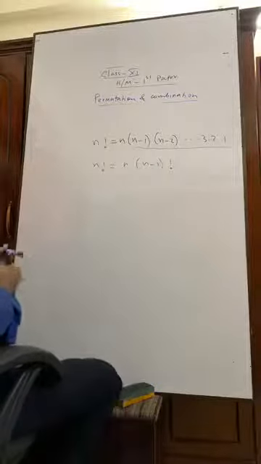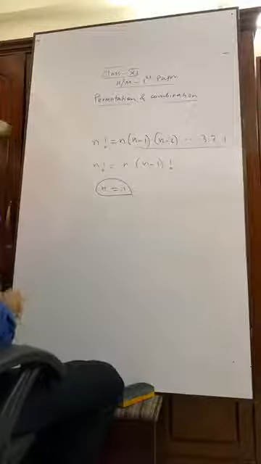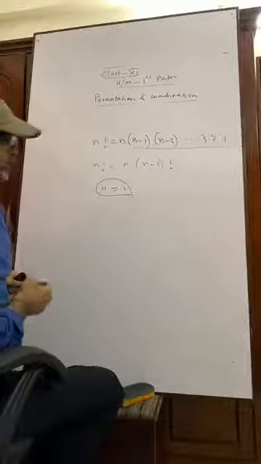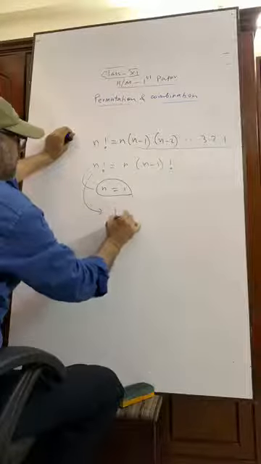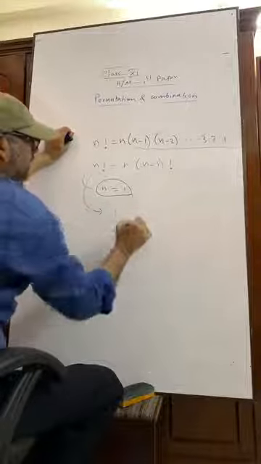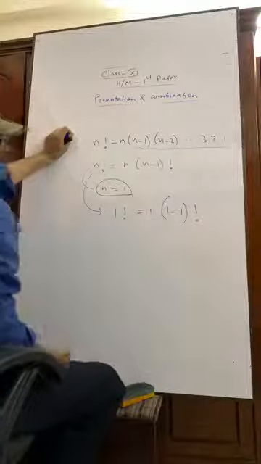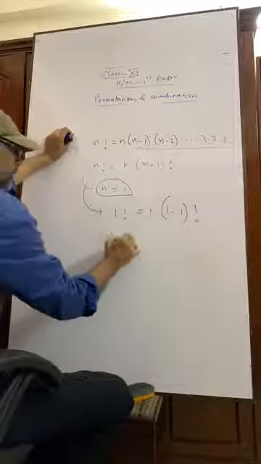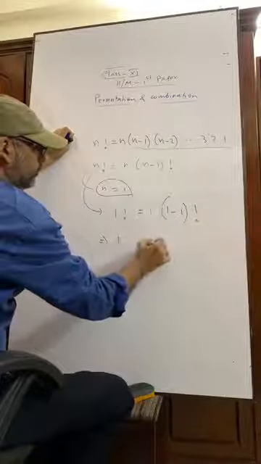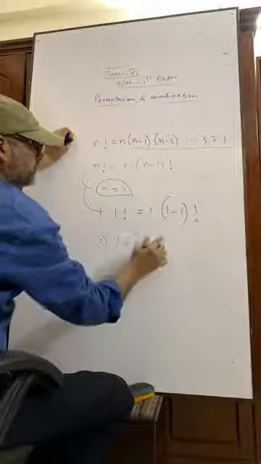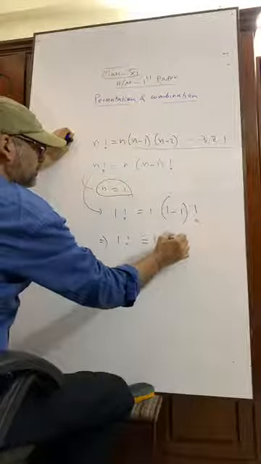Now, if we put n equals to 1 here, then what becomes? N equals to 1 means 1 factorial is equal to 1 into 1 minus 1 factorial, that is 1 into 0 factorial.